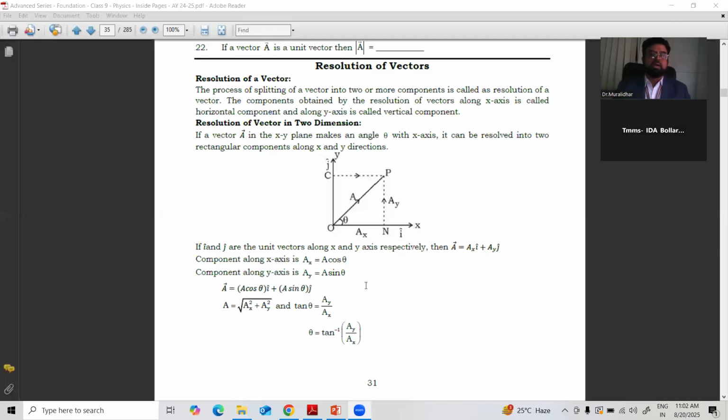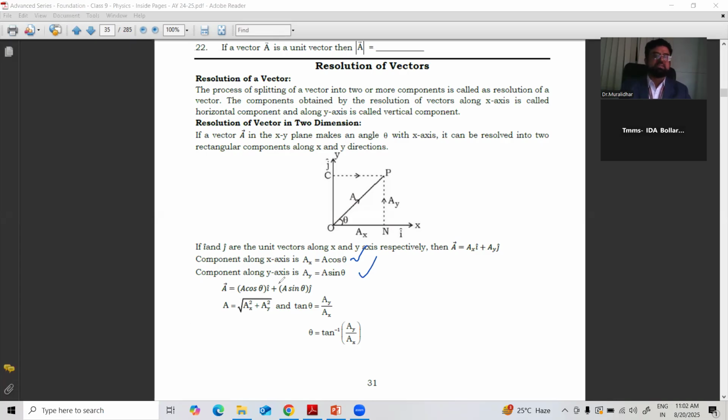Here, you can write down two formulas. One is for magnitude of vectors, and the second is for when vectors are given, these two components: horizontal component ax is equal to a cos theta and vertical component is given by ay is equal to a sin theta.